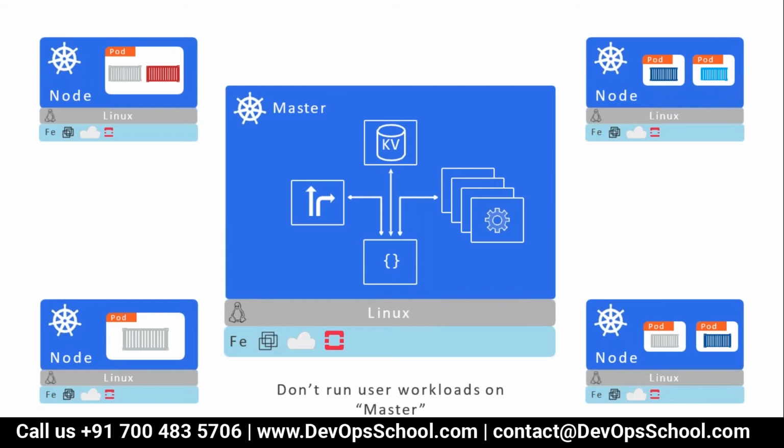Please hear me out clearly. In a node you may have one pod or multiple pods, and in a pod you may have one container or multiple containers. We still don't know what a pod is, but we have discussed whatever knowledge we have got so far. And master has four important components.